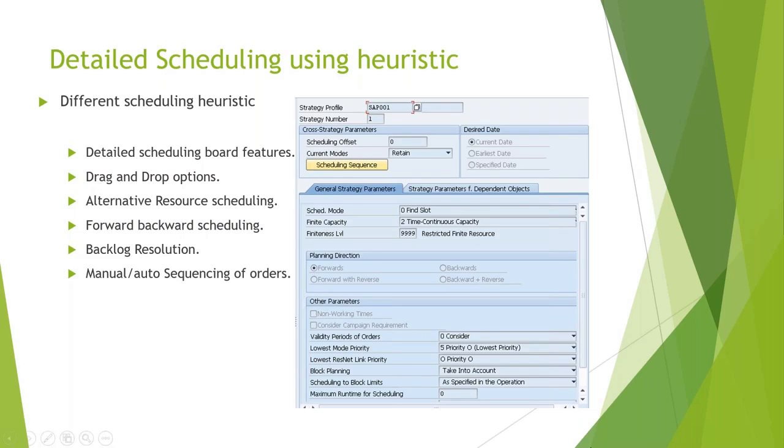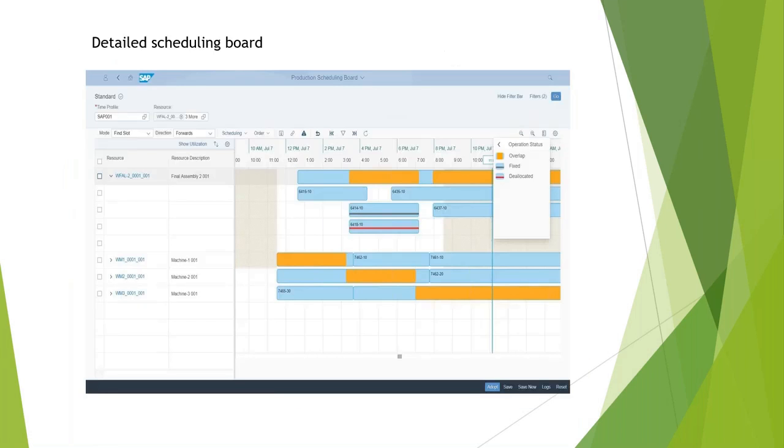You can manually schedule the orders in the PPDS dashboard. The dashboard is nothing but the detailed scheduling screen. This is how it looks in the Fiori app, where you have a resource, a product, and orders. All of this is a timeline, and these are the orders which are currently scheduled on this particular resource.